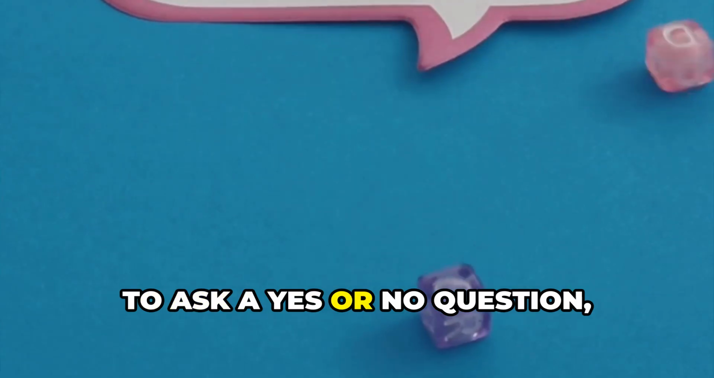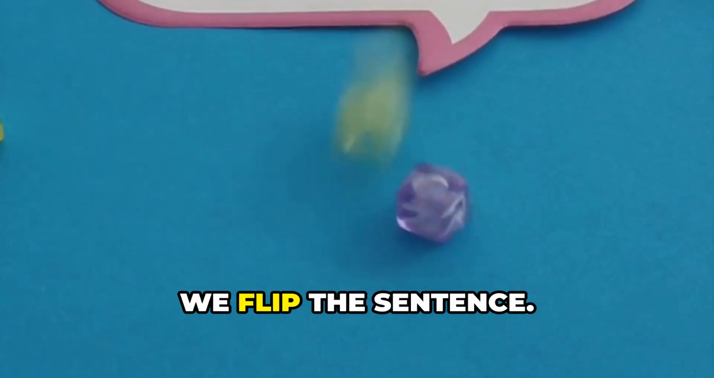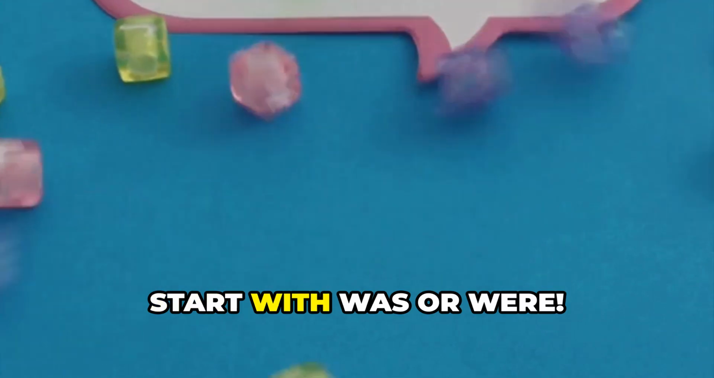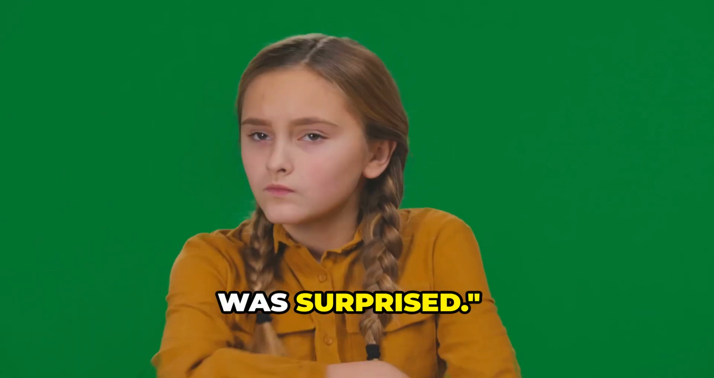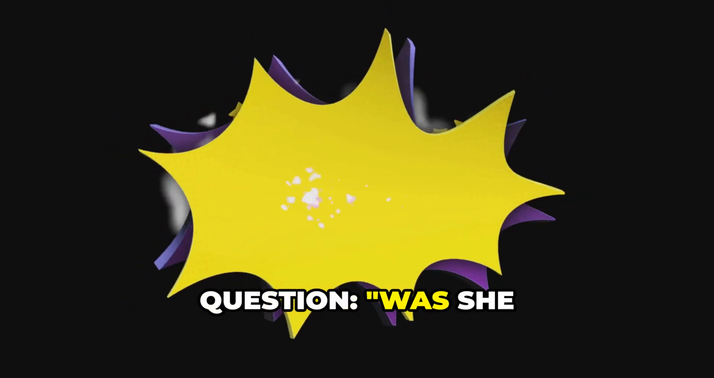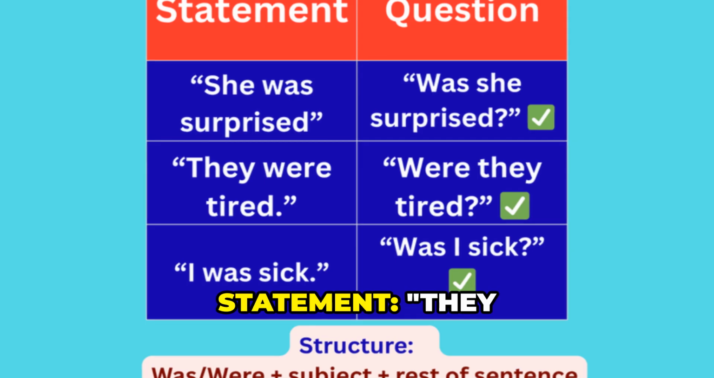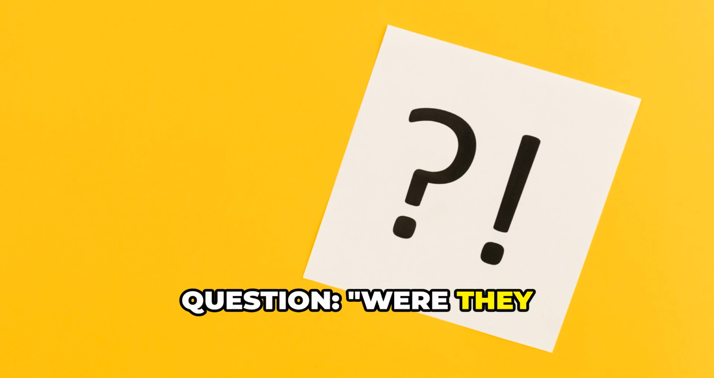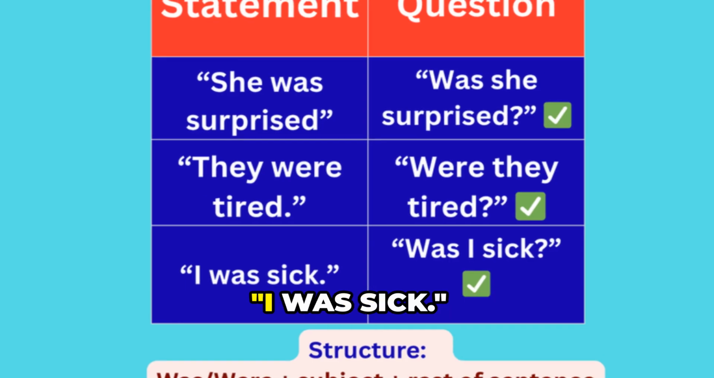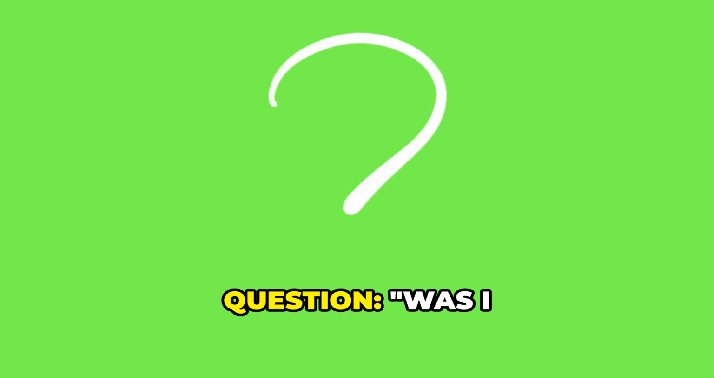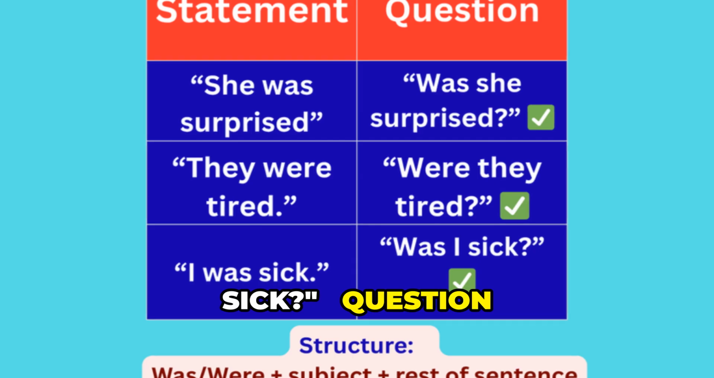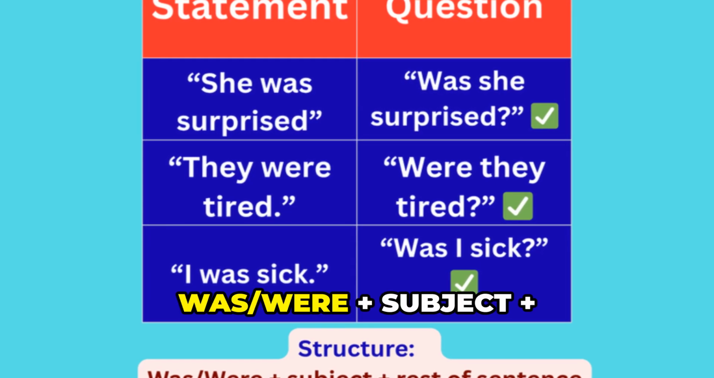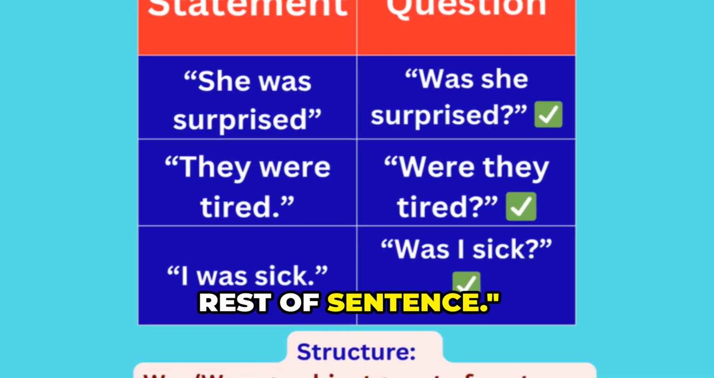To ask a yes or no question, we flip the sentence. Start with was or were. Statement: she was surprised. Question: was she surprised? Statement: they were tired. Question: were they tired? Statement: I was sick. Question: was I sick? Question structure: was or were plus subject plus rest of the sentence.